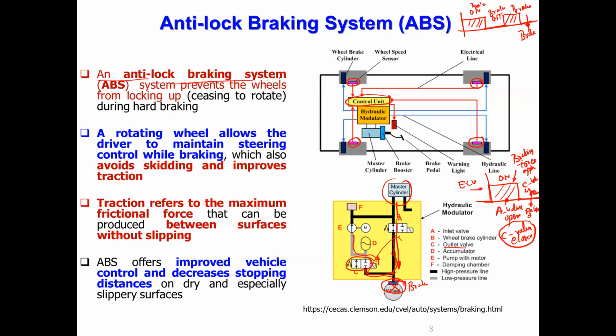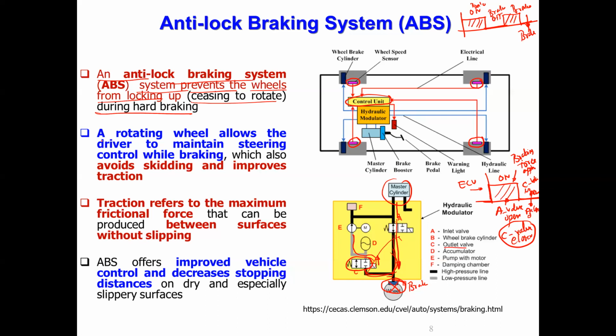The anti-lock brake system, which is normally called ABS, prevents the wheel from getting locked, that means ceasing to rotate during hard braking. We call it sudden brake, correct? When you see an obstacle very close to you, apply full force. When you apply full force in a conventional braking system, the brake shoes jam on the wheel, so it prevents the wheel from rotating. Correct. But still, the vehicle has momentum. Momentum has not gone, because it has energy from the acceleration period. Then the vehicle will start skidding.